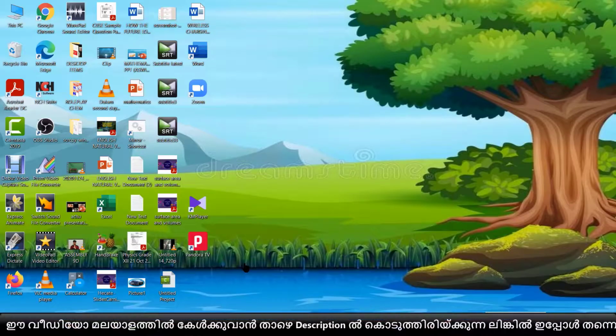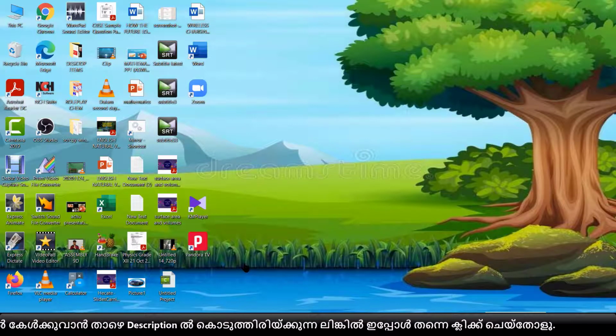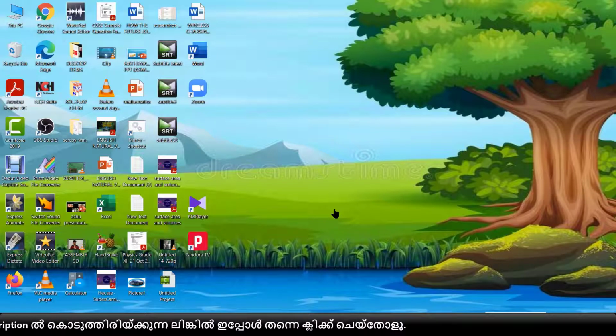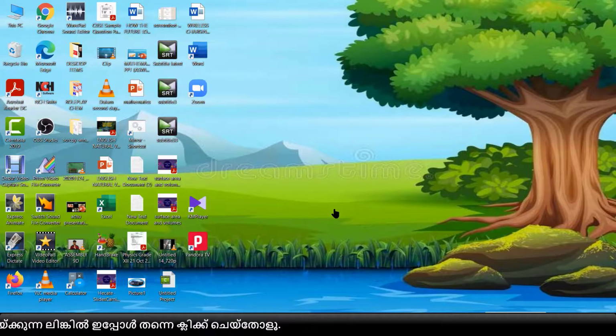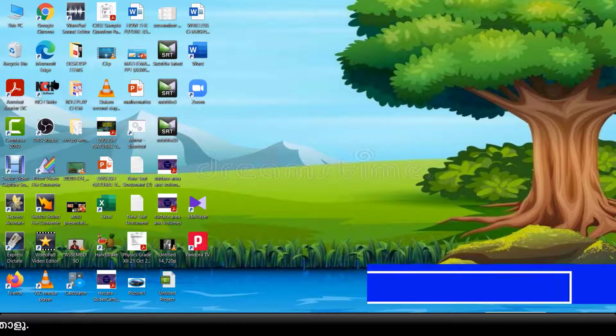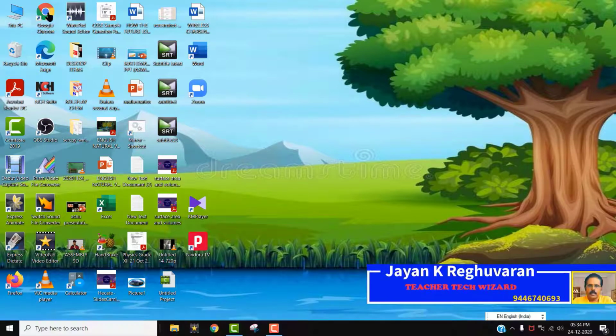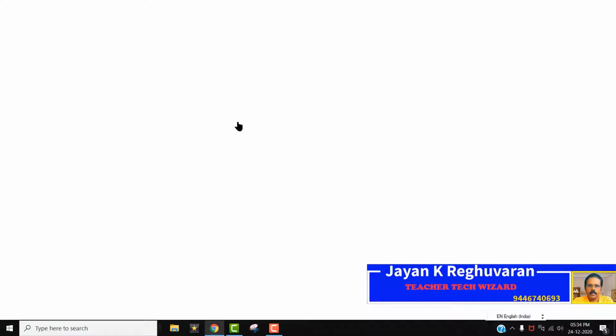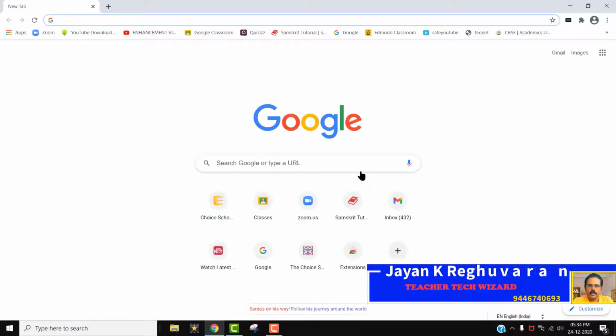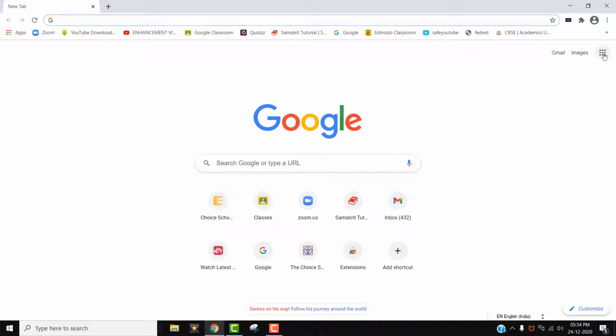It is better to use Google Chrome for this, because this classroom is from Google, so Google Classroom works properly with the Google Chrome browser. First we have to open Google Chrome. On the right side you can see the nine grids, the Google Apps icon, on this page.